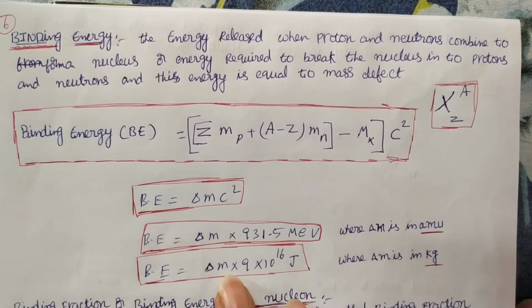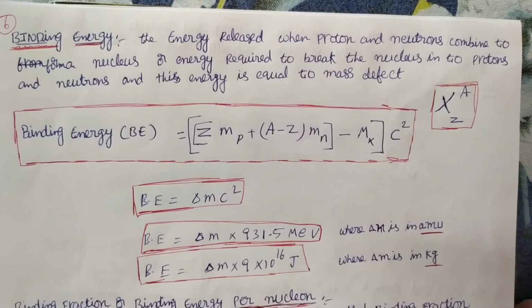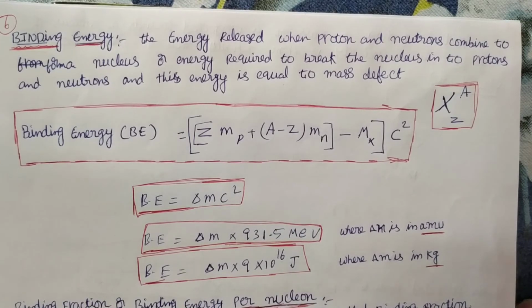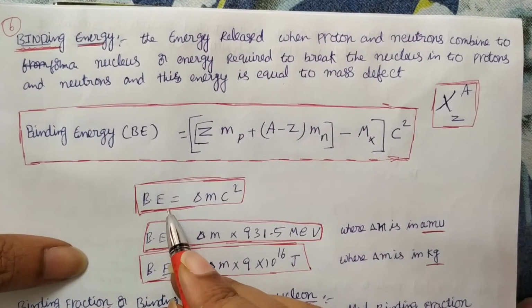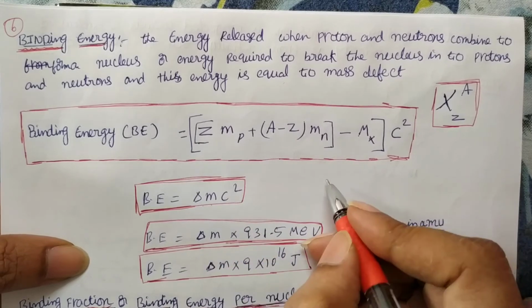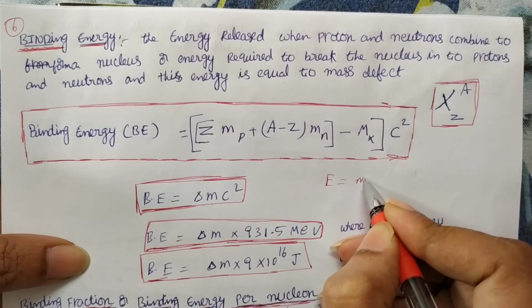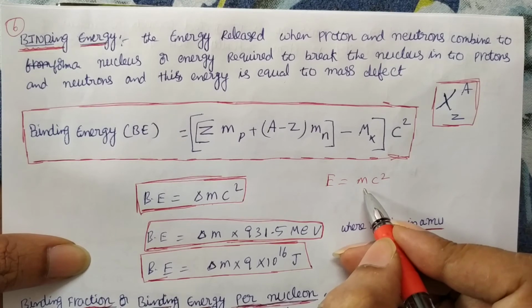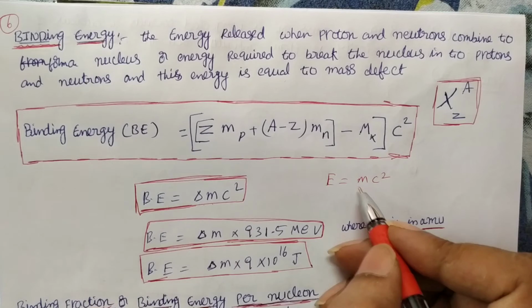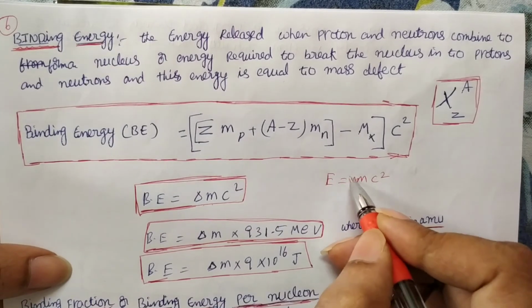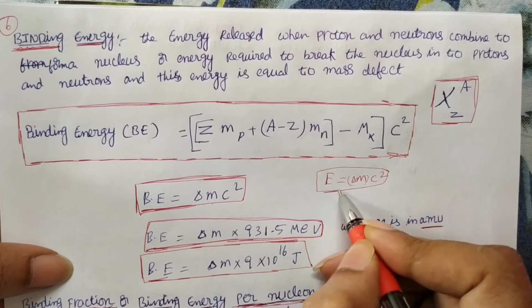Now we'll see about binding energy. We already discussed that mass defect is there, and that disappeared mass is converted into energy. According to Einstein's equation, binding energy is equal to delta m c square. Actually the formula is E equals mc square, but the total mass does not disappear, only a certain amount of mass disappears. That's why E is equal to delta m c square, where delta m is the mass defect.